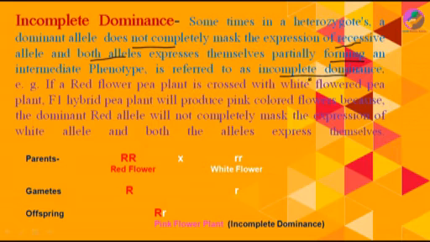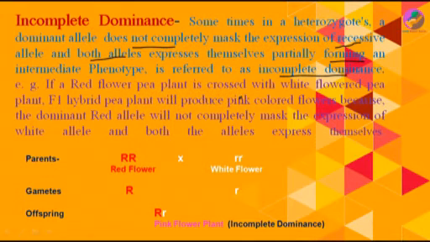In the law of dominance, we have seen that when we select two parents, one parent with red flowers and the other parent with white colored flowers, in F1 only red colored flowers appear due to the dominant red color.